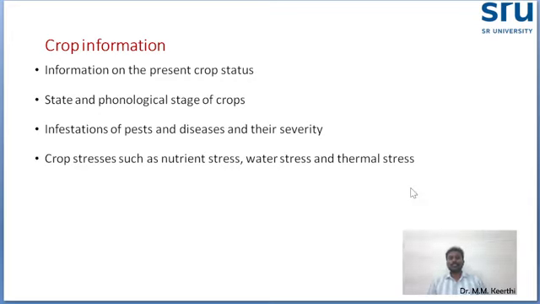Okay, what is the crop information? Followed by weather information, we have to present the crop status, which is simply the phenological stage: what crops are there, how many acres, and what stage. And infection of pest: what type of pest is there, what type of disease is there, and the severity, whether 100% severe pest is there, or 90% or 70% damage. Everything we need to give. And crop stresses, either water stress, nutrient stress, or temperature stress. All this information is needed for the preparation of AAS.